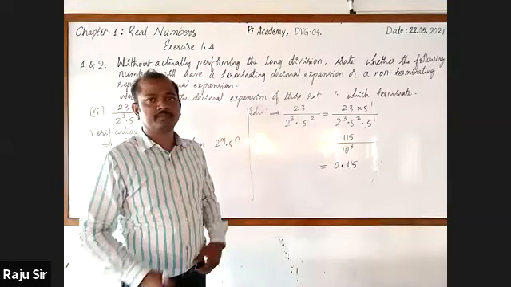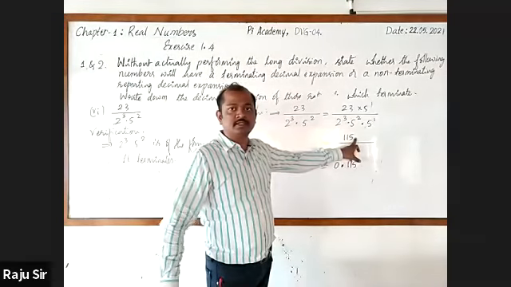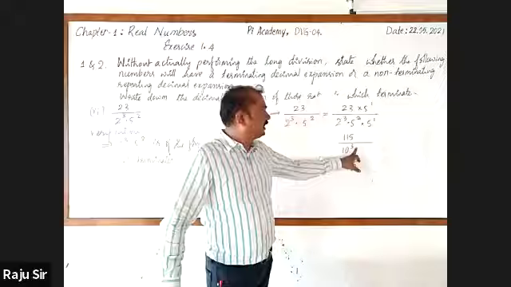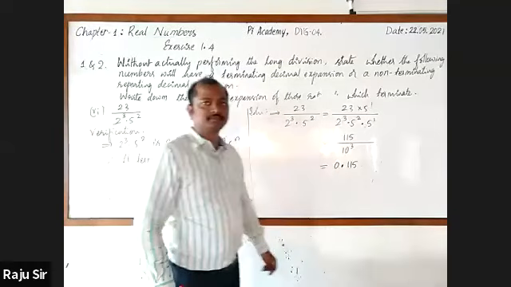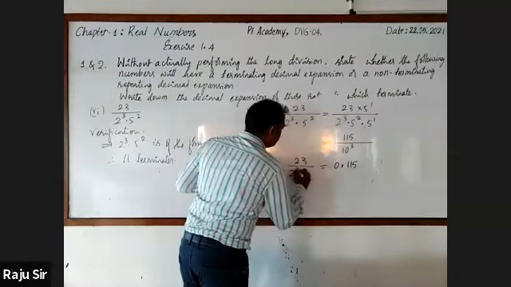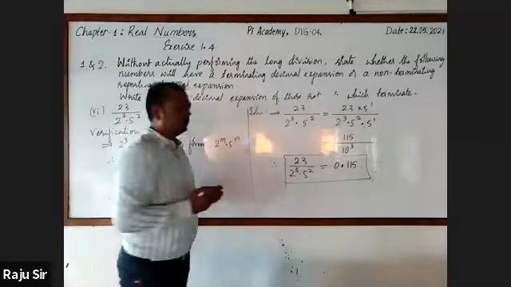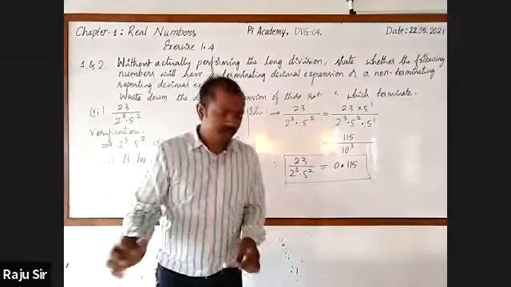Not only 115, it is 0.115, because the numerator has 3 digits. It terminates after 3 digits, sir. In the decimal place you will get 3 digits. Right, conclusion. Therefore, 23 by 2 cube into 5 square is 0.115.